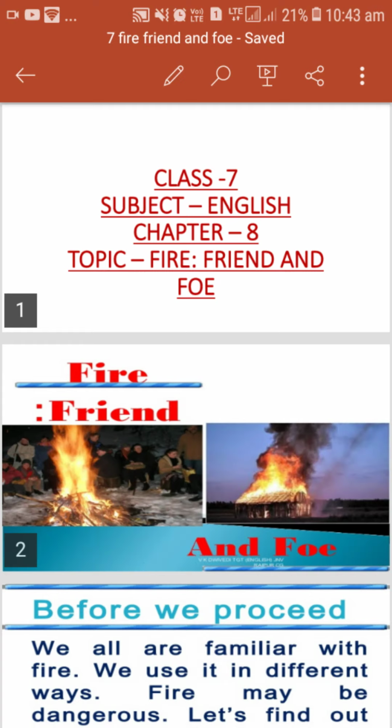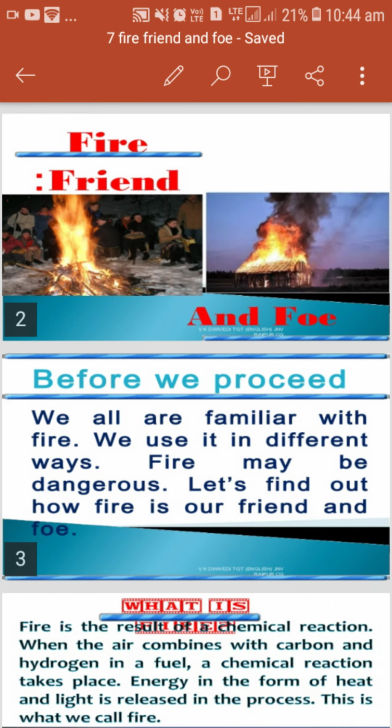The topic is fire, friend, and foe. So you can see here in the first slide, what is there? Fire, and all around people are sitting there. That means here it is like a friend. Fire is like a friend in the first picture, and in the second picture we can see that it is like a foe. So we have to see how fire is a friend and how fire is a foe also.